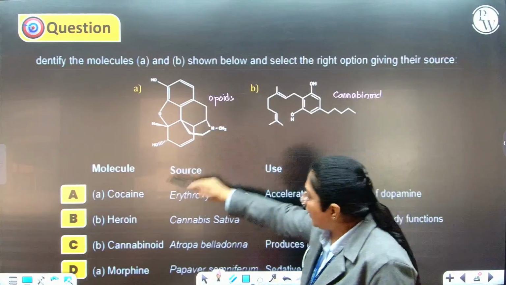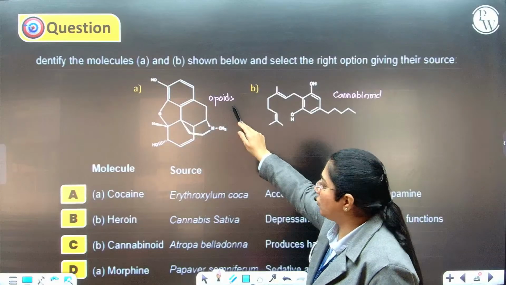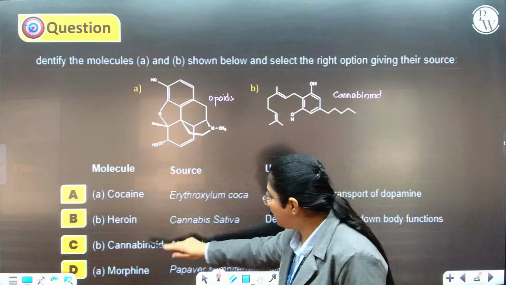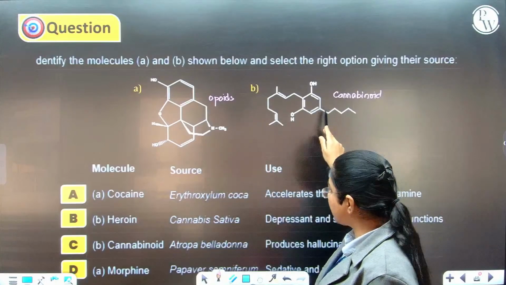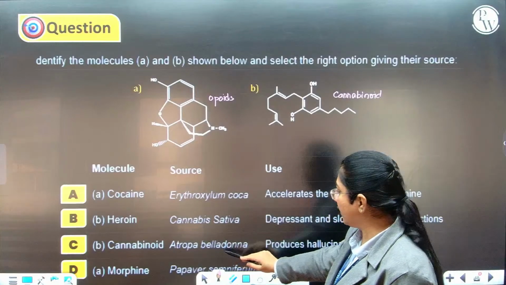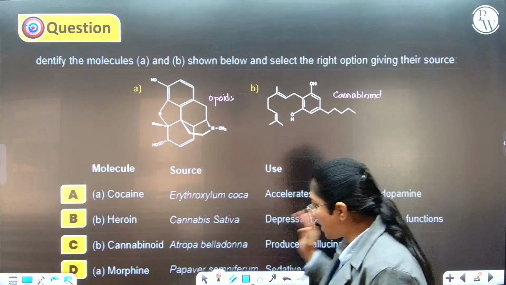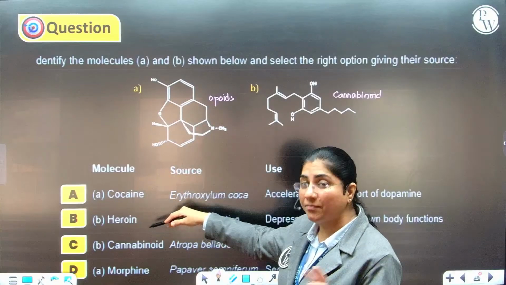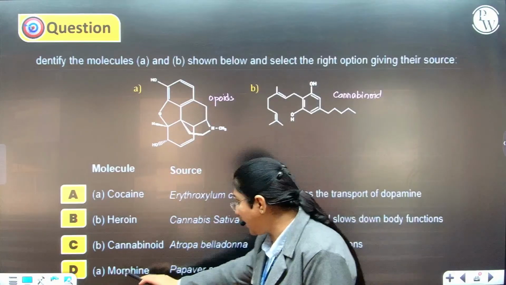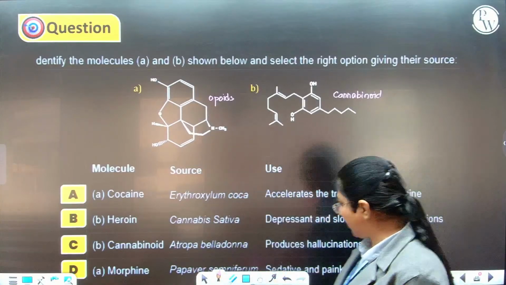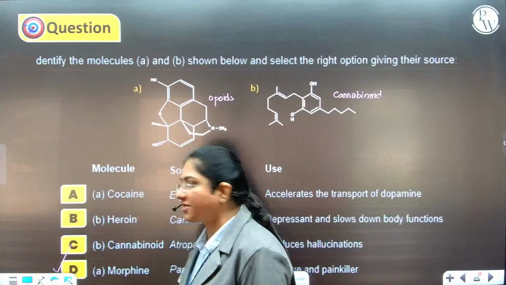So A is cocaine? No. B is heroin? No. B is cannabinoid? Yes. Source is Atropa belladonna? No, it is the cannabis plant. Produces hallucinations at higher doses. A is morphine. Yes, we know morphine and heroin. So A is morphine. Source is Papaver somniferum. Yes, it's a very good sedative and painkiller. So the answer is D.